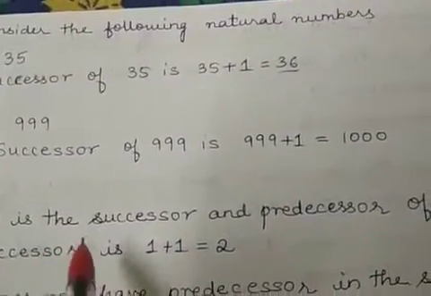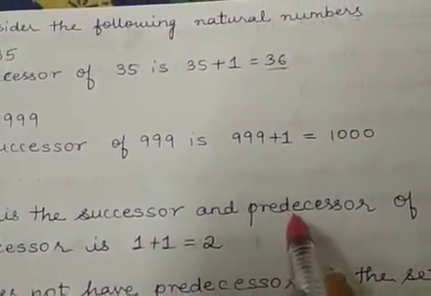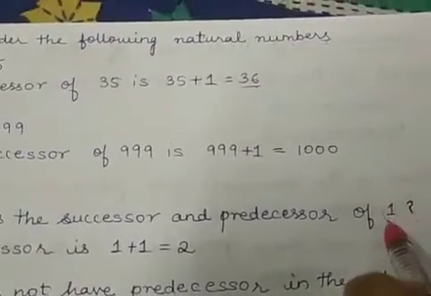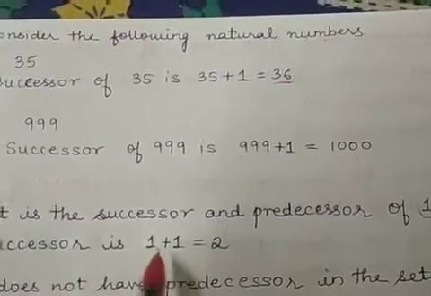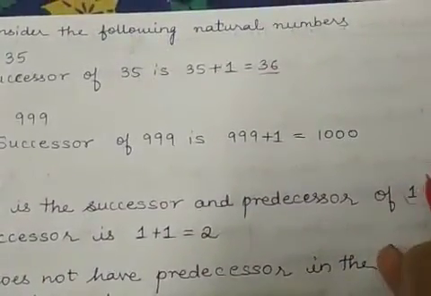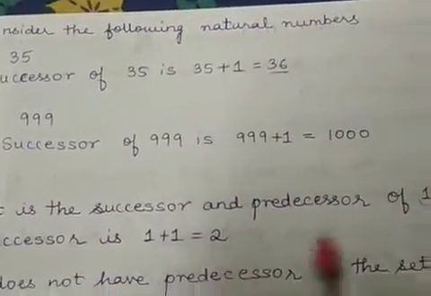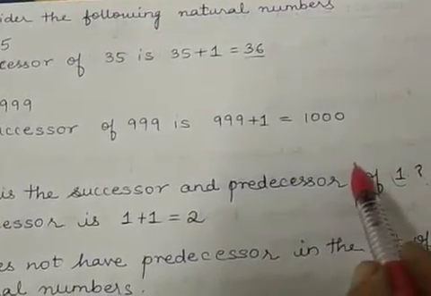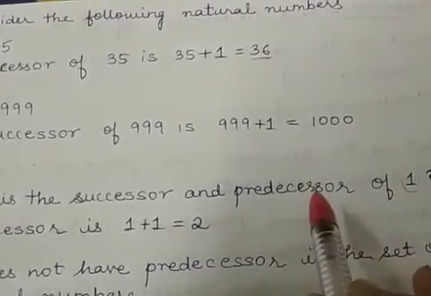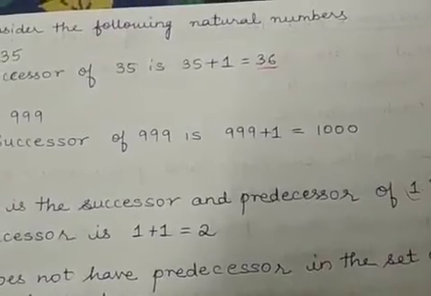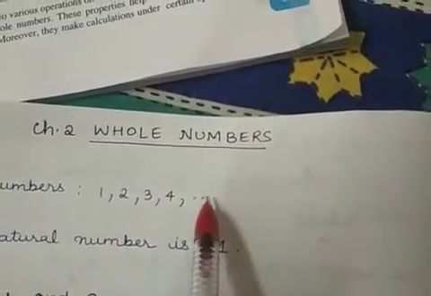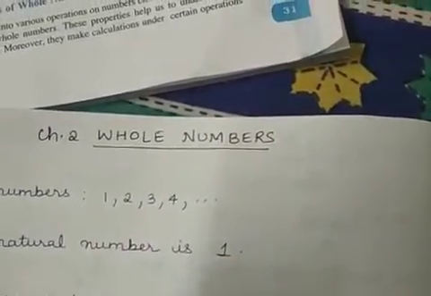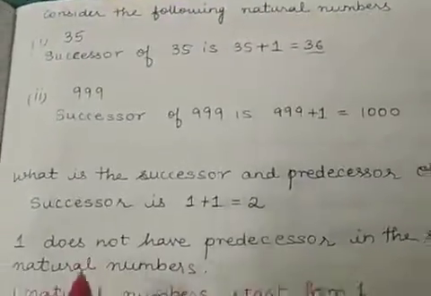Suppose you are asked, what is the successor and predecessor of 1? Okay, of the natural number 1. Let us find out. Successor is 1 plus 1, the next number, so it is 2. But if I take 1 minus 1, I will get 0, correct? So does 0 belong to the set of natural numbers? If you see, natural numbers start from 1, 2, 3 and so on. So it does not include 0 in the collection. Okay, so what does this mean?